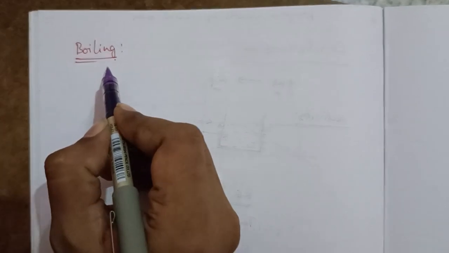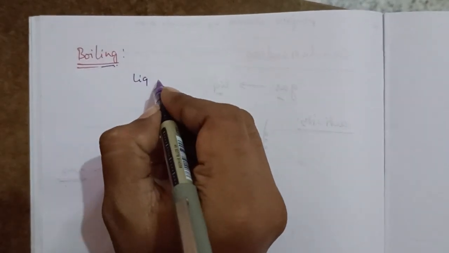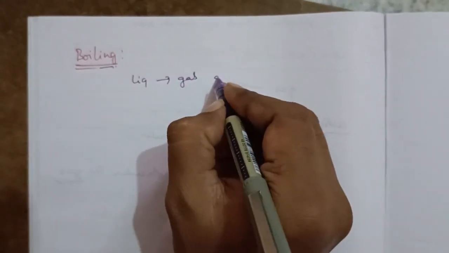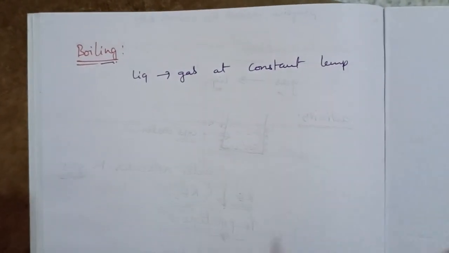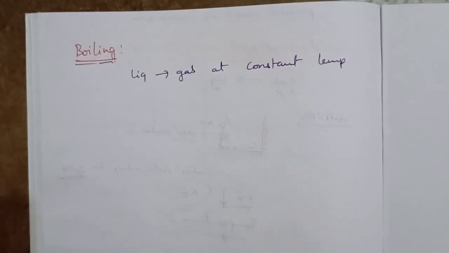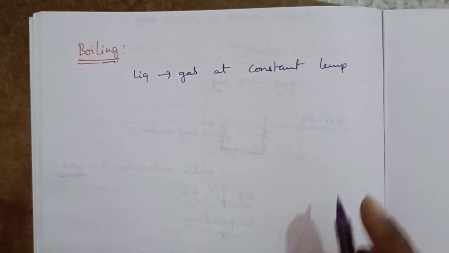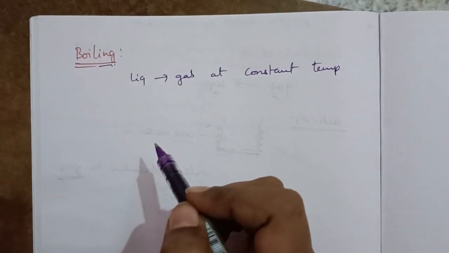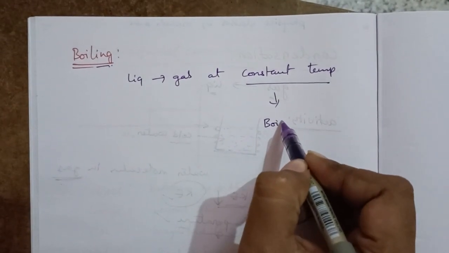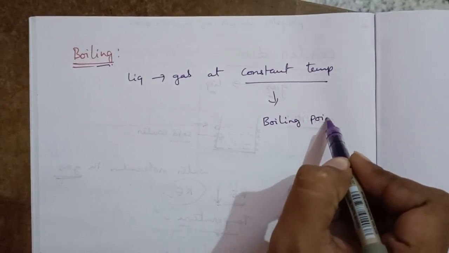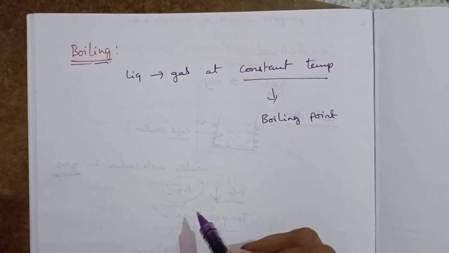Next, boiling. Boiling means converting from liquid to gas at a constant temperature. Converting from liquid to gas at a constant temperature is known as boiling. That constant temperature is known as the boiling point.